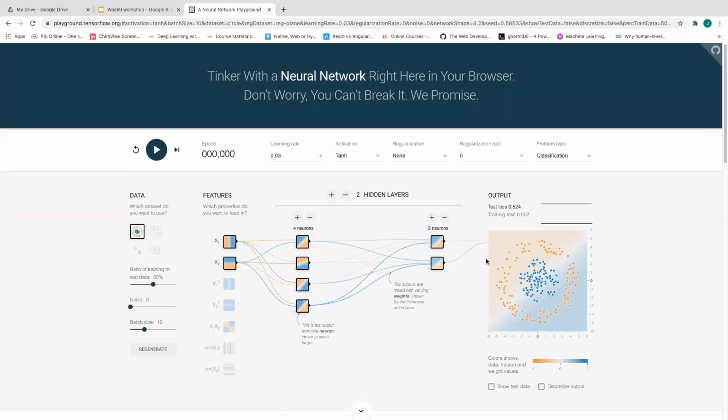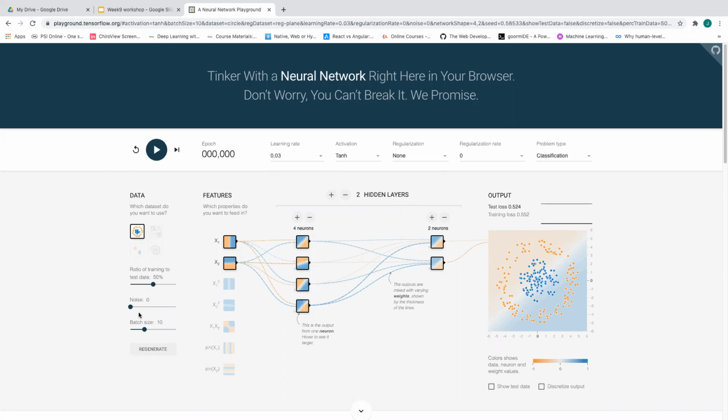Okay, so now we're in the website. Take a look at it. I'll give you a brief introduction, so I hope you can understand how this website works and you can play around with it at a later time. This website has 4 big components, as you can see, that I want you to pay attention to.